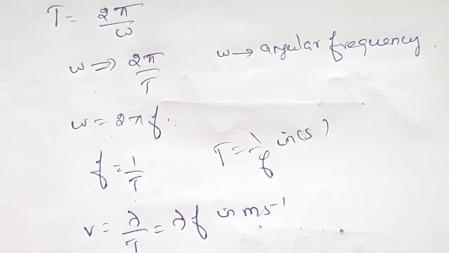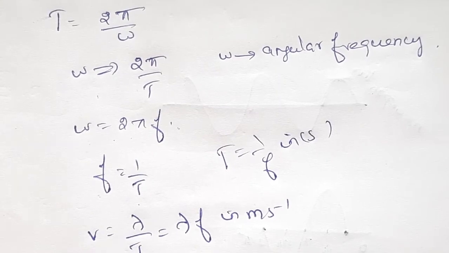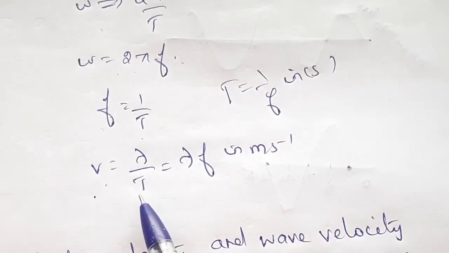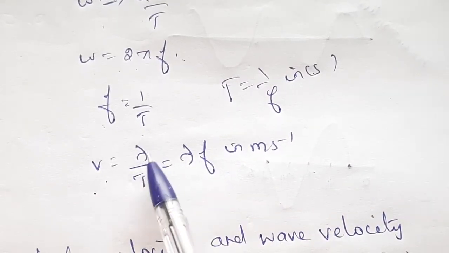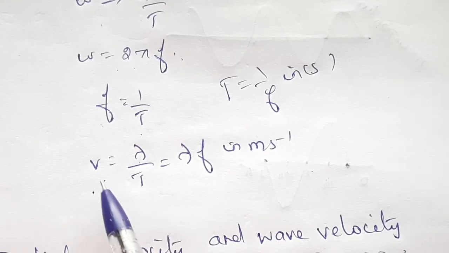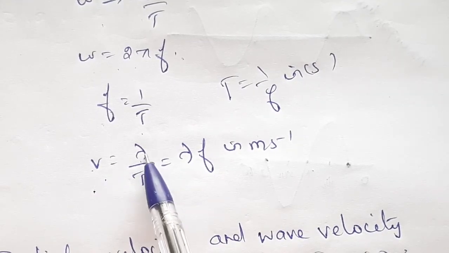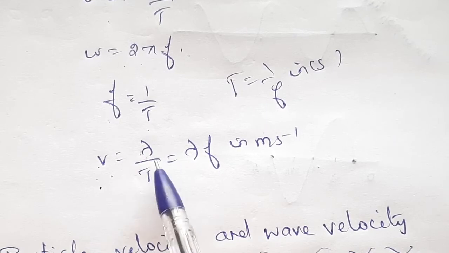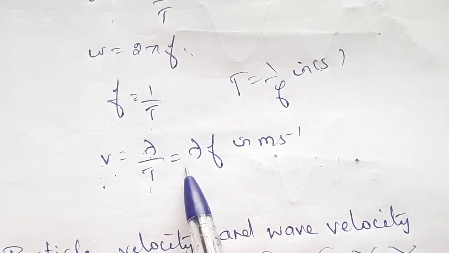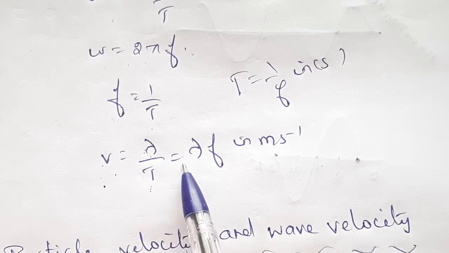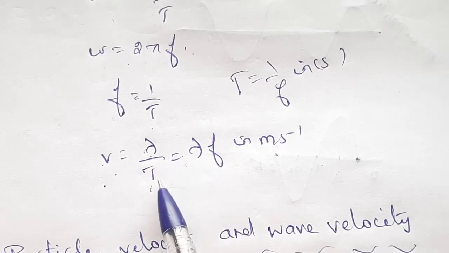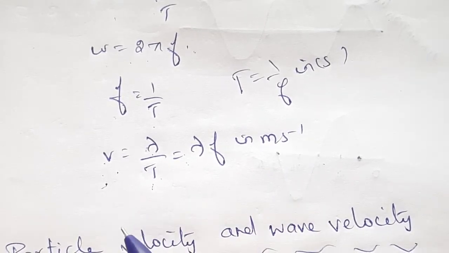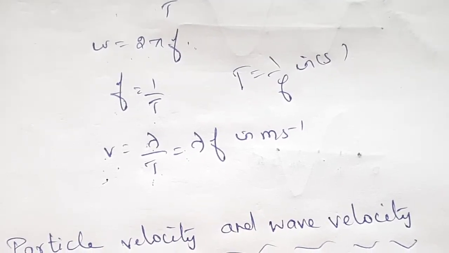Understand? So here we can write the velocity, or the speed, v is equal to lambda by t. That means the distance travelled by the wave per second is known as velocity. Distance travelled by time is known as velocity. Here for a wave, the distance travelled by the wave is lambda, and the time taken is t, that is equal to lambda by t. So this can be written as v is equal to lambda into f, because 1 by t is f. So v equal to lambda f in meter per second. So this is known as particle velocity, or we can say wave velocity.